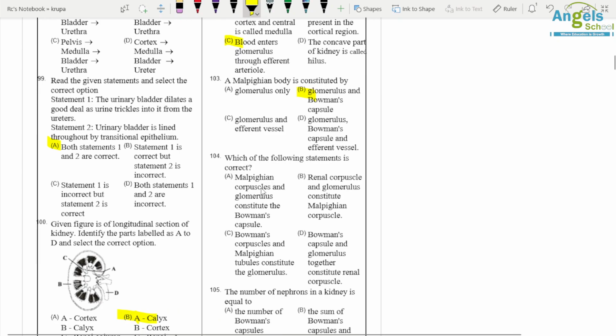Which of the following statements is correct? Bowman's capsule and glomerulus together constitute renal corpuscle.